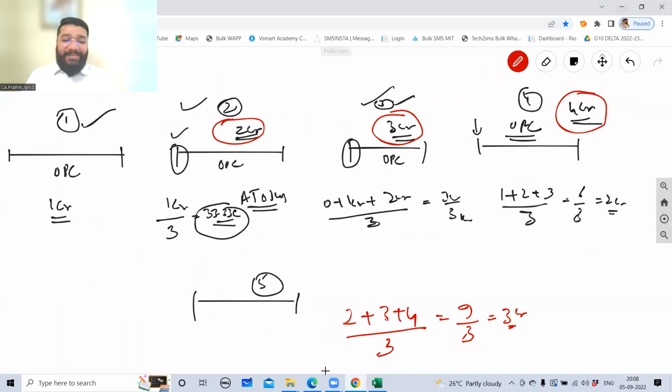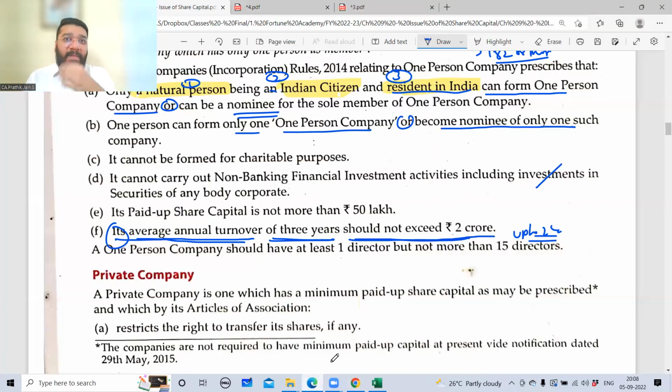Don't be shocked like this. Then what is the advantage of OPC? Okay, the question is, what is the advantage of an OPC? You want to start a company. In a private company, there are minimum 2 owners required. Now, Dhiru does not want any owner except him. He wants to be the single owner because he feels that he doesn't get along with other people. There'll be a conflict of decision making. So he wants to be a single owner. So for you, what is the option? OPC. If you don't want OPC, then you have to go with a private company. Private company, 2 people, conflict will come.